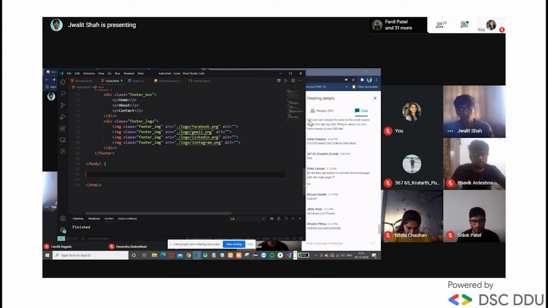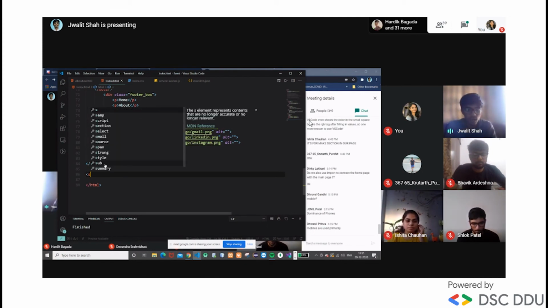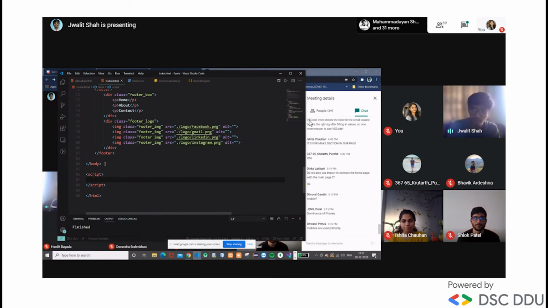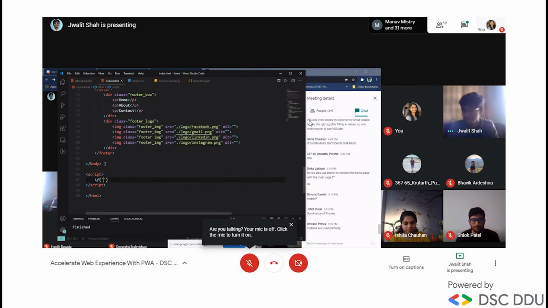We can use JavaScript with the script tag in our HTML, and this is the standard web development technique: you should write your script tag or JavaScript or jQuery code at the end of your HTML. After loading all the content of the HTML page, your JavaScript or jQuery content will be executed and rendered. Sorry for the mistake. So let's move to the code part.